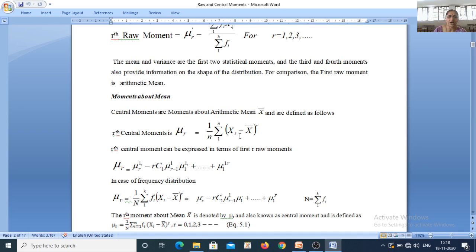rC0 xi raised to r x bar raised to 0 plus rC1. See, alternately we have plus and minus signs.